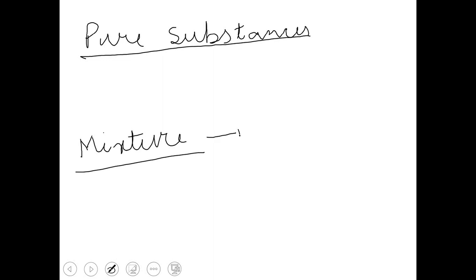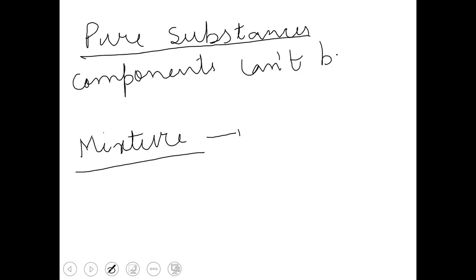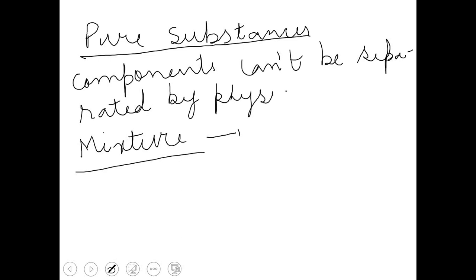So I can write here, in the case of pure substances, components can't be separated by physical methods. But in the case of mixtures, components can be separated by physical methods.